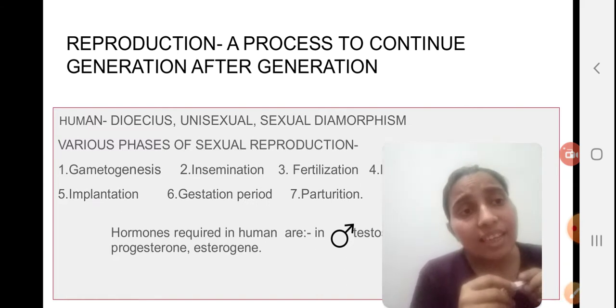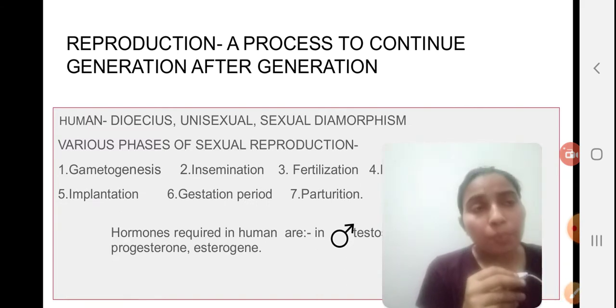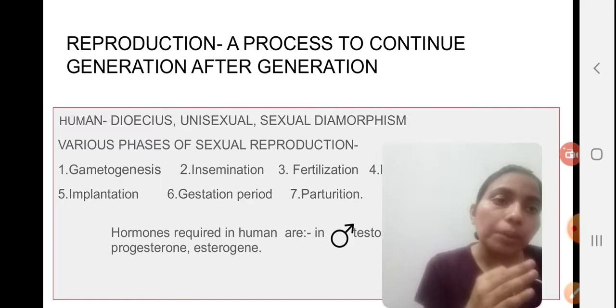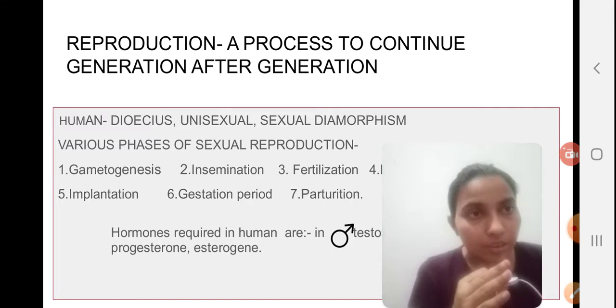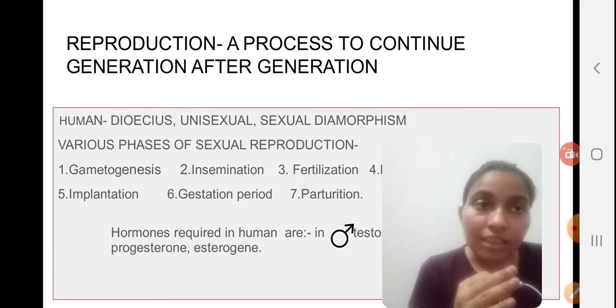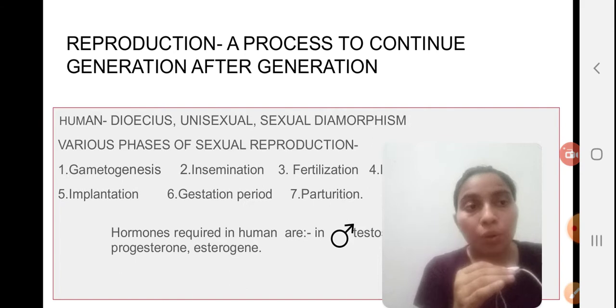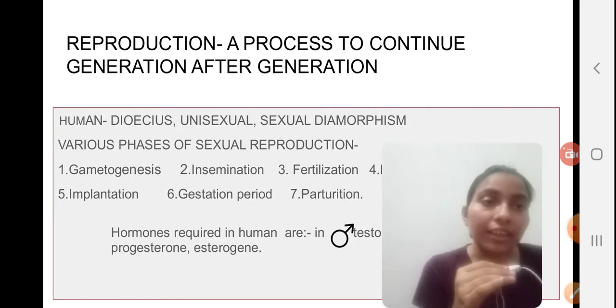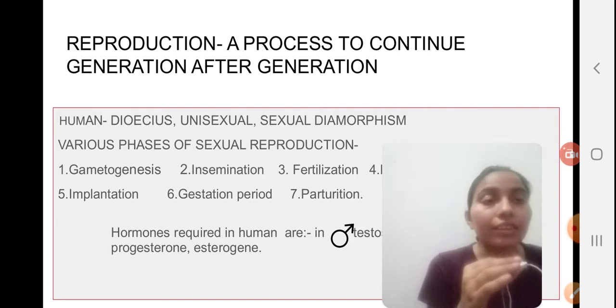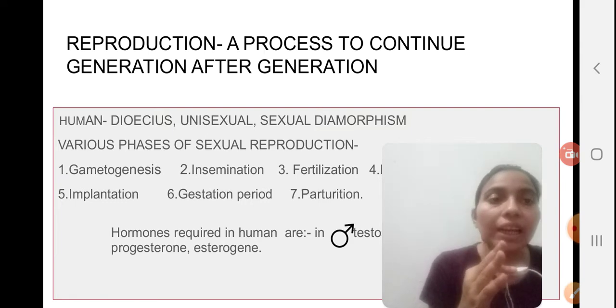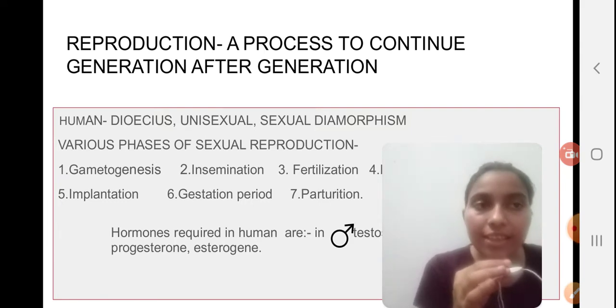What is this? Sexual dimorphism is a process in which male and female look very different from each other due to secondary sexual characters. Apart from the external genitalia, another thing that makes a difference between male and female is the secondary sexual character.